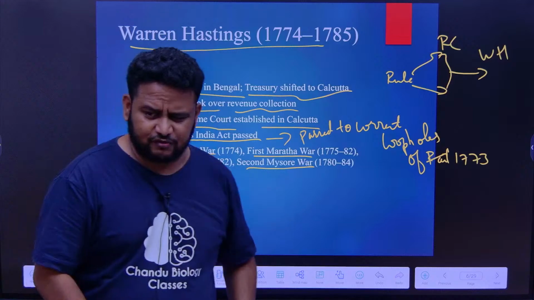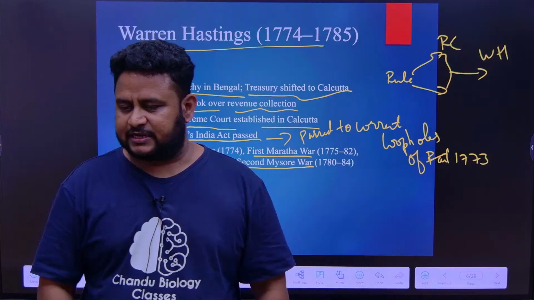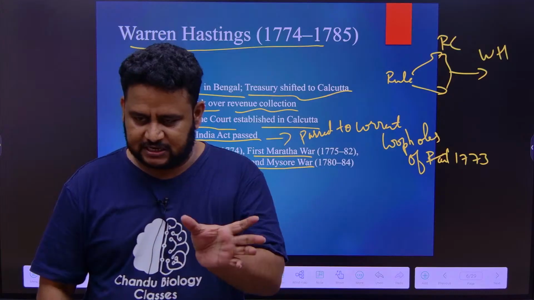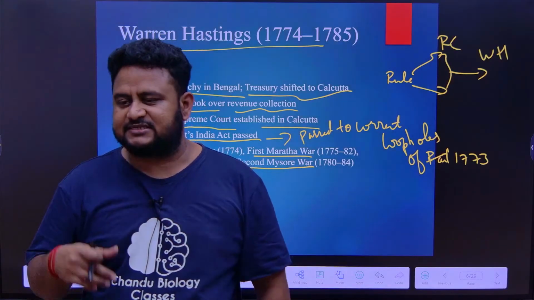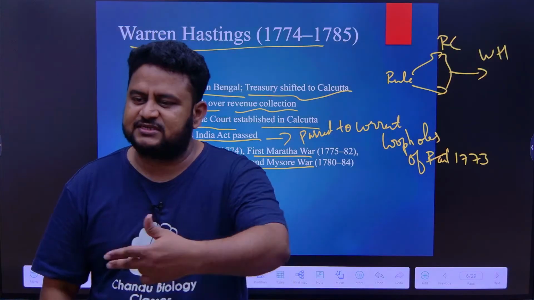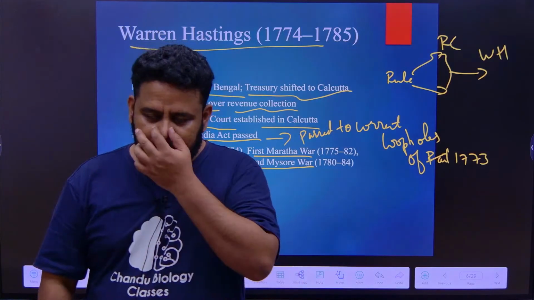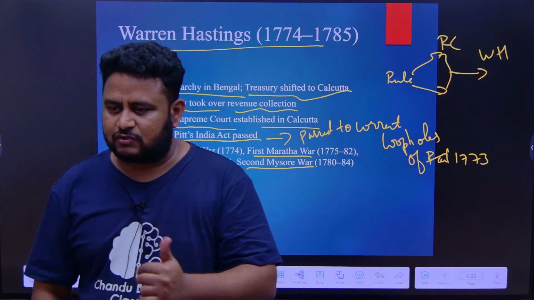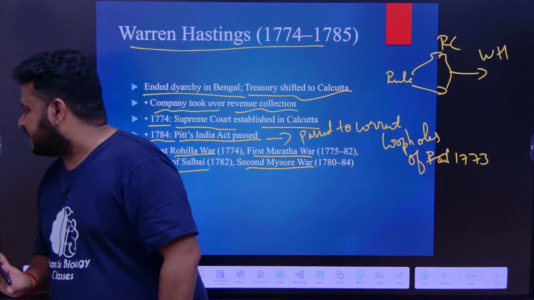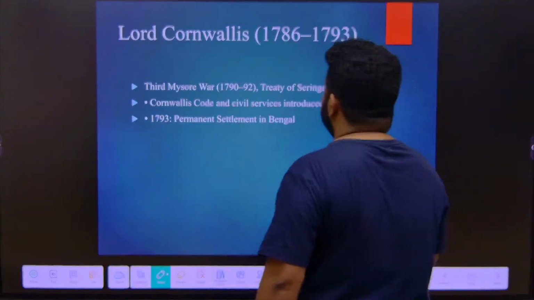You can forget the Rohilla War, not a problem. When you talk about the First Maratha War, also remember the Treaty of Salbai. The First Maratha War led to the Treaty of Salbai. First Maratha War, what is the result? Treaty of Salbai. Next is the Second Mysore War. With the Marathas, the first war. With Mysore, this is the second war. The first war was fought by someone else, leave it. Second Mysore War, Warren Hastings, this you remember. These are the things you have to remember when it comes to Warren Hastings. Clear? Okay, done. Let us move to the next one now. Now it is Lord Cornwallis.